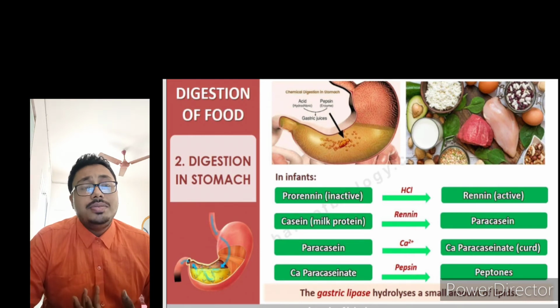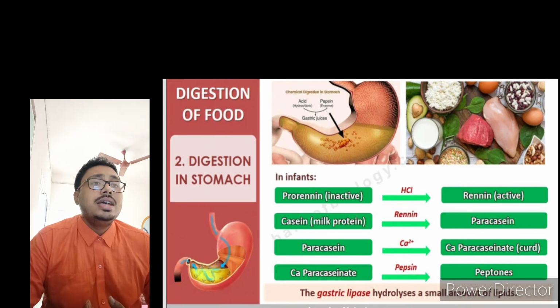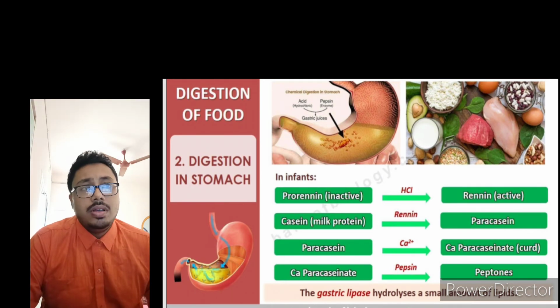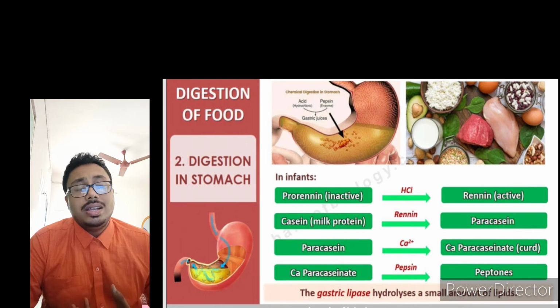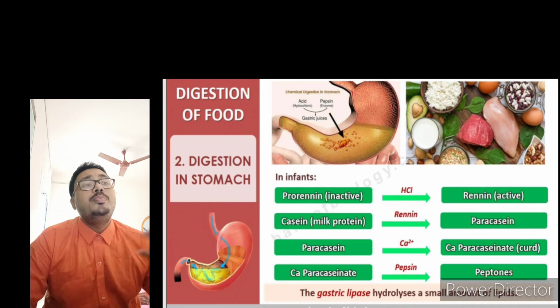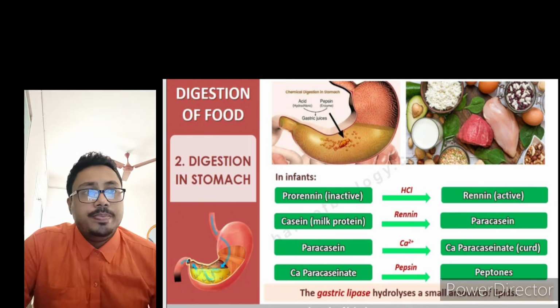Why will it help to digest the milk? Because in milk there is a casein molecule, casein protein, which gets digested with the help of renin into paracasein.